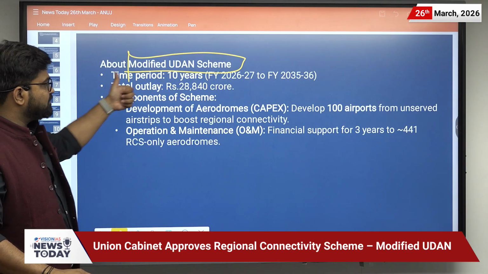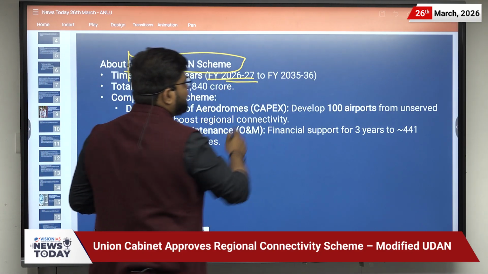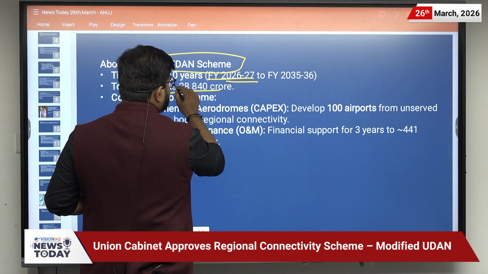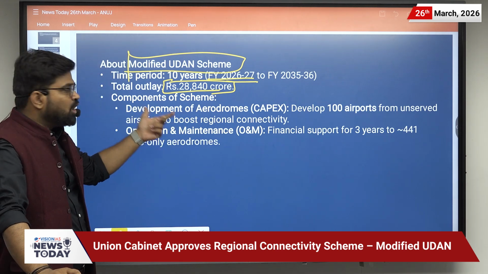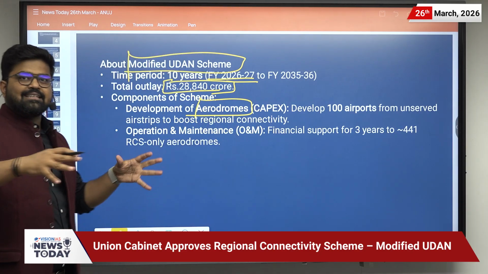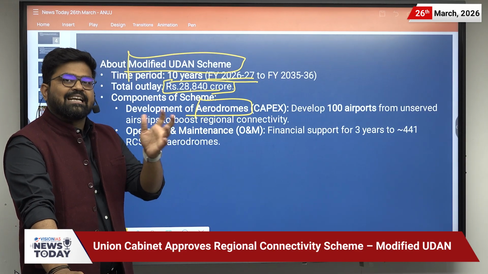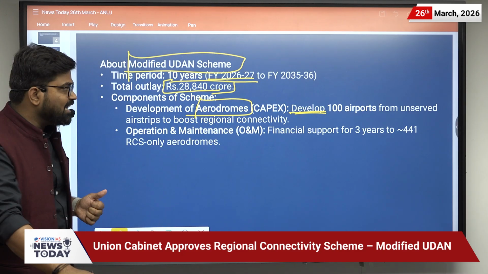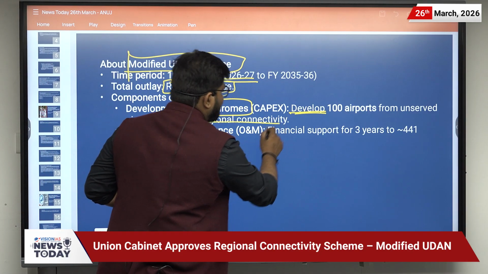First of all, now it has been introduced for 10 more years, from the year 2026-27 to 2035-36. And the total outlay is 28,840 crores. And what are the components of this scheme? First of all, the development of aerodromes. Aerodromes means the region where an airport operates, that includes helipads or airstrips and the connecting infrastructure. So it aims at developing 100 airports from unserved airstrips to boost regional connectivity.